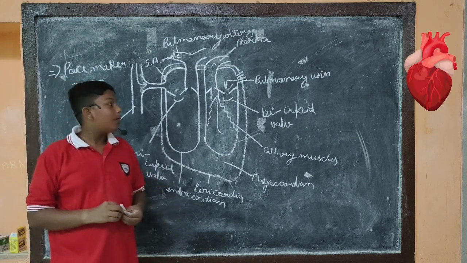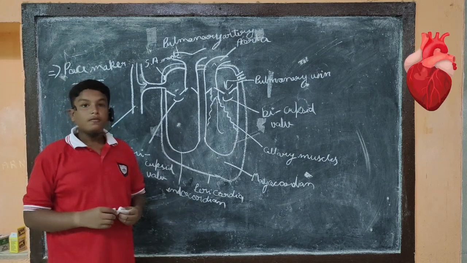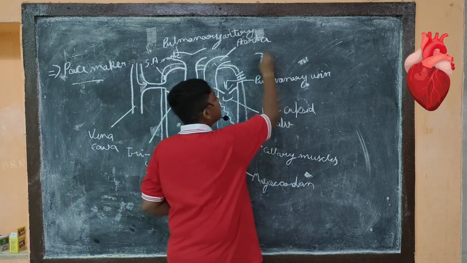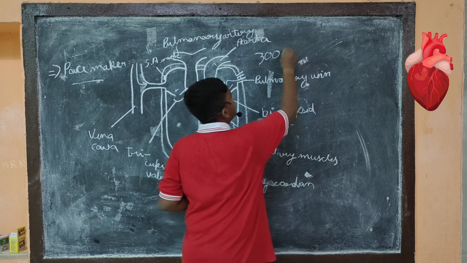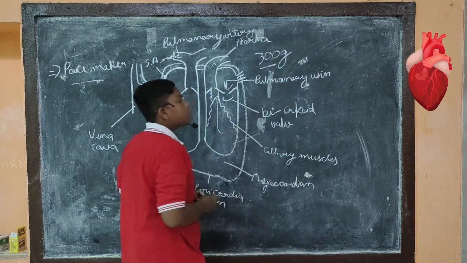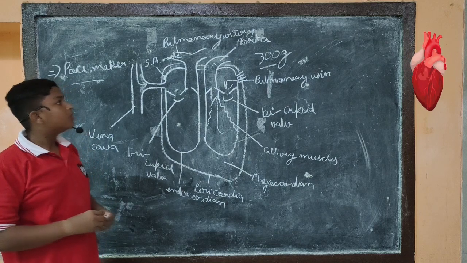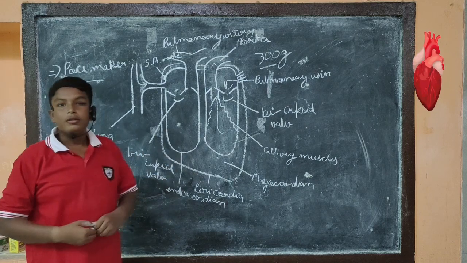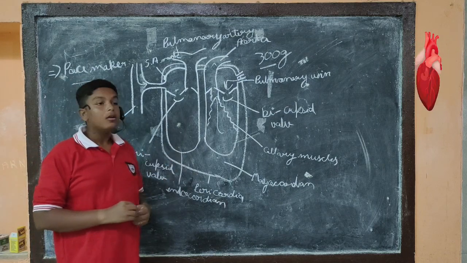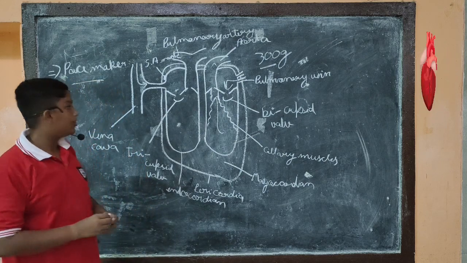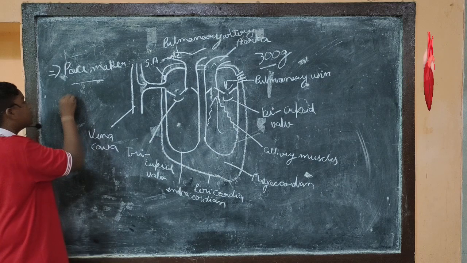And there is an important point: what is the weight of the heart? The heart's weight is approximately 300 grams. It has so much power that this 300 gram organ can pump the blood to all the body, which is 5 liters. The blood in the body is 5 liters.